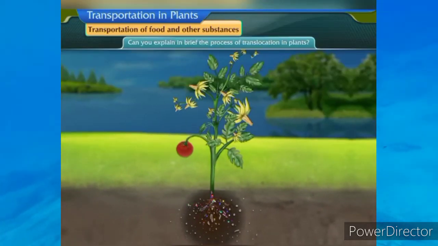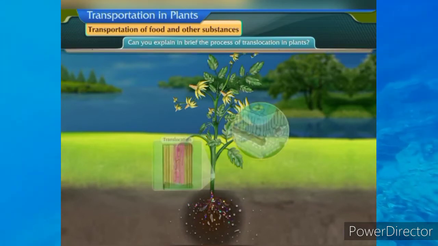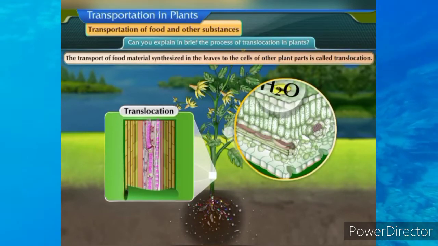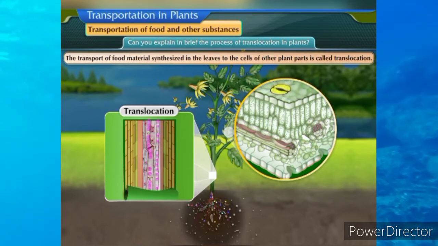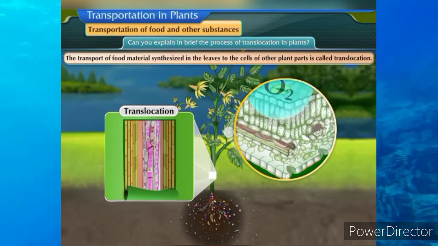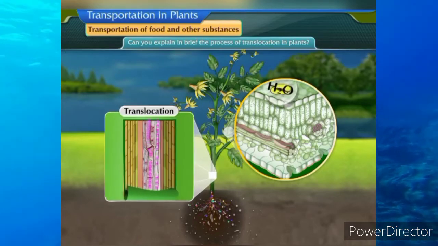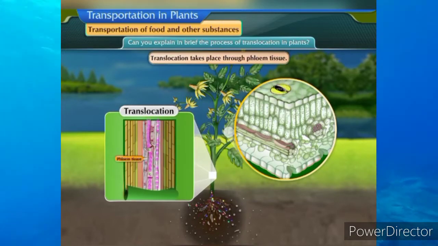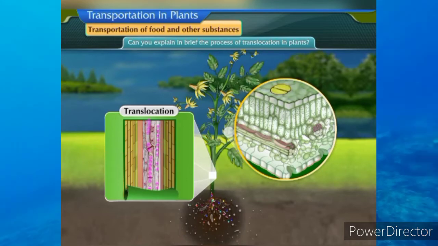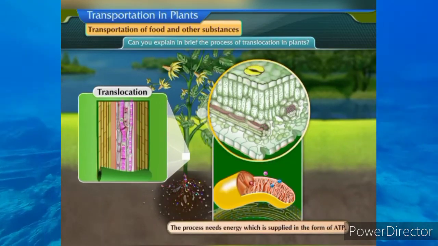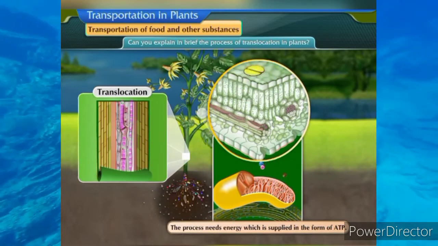Now, can you explain in brief the process of translocation in plants? The transport of food material synthesized in the leaves to the cells of other plant parts is called translocation. Translocation takes place through phloem tissue. The process needs energy which is supplied in the form of ATP.